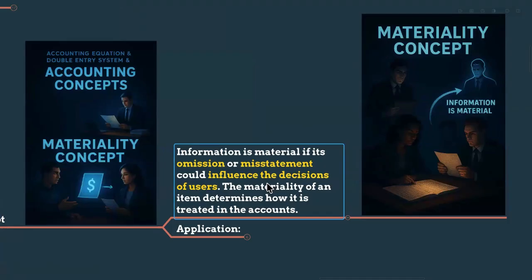Important items need some special treatment and special disclosure, while insignificant items we can treat more simply. Let's take a practical example. Let's say Ismail runs a very large textile factory in Jaffna, and that factory is worth around 50 million rupees. Now he buys a simple stapler for 1,500 rupees. Even though, my dears, technically a stapler is equipment, we can use the stapler for more than 1 year.